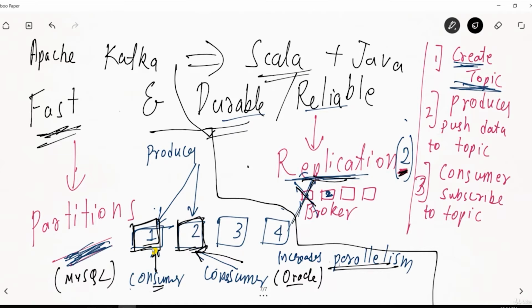And third, it will specify the offset from which it wants to read, that is, how much it has already read and from where it wants to read. That is called the offset. So the client needs to mention three things. First is the topic, second is the partition, and third is the offset.